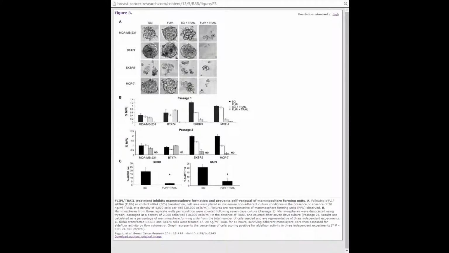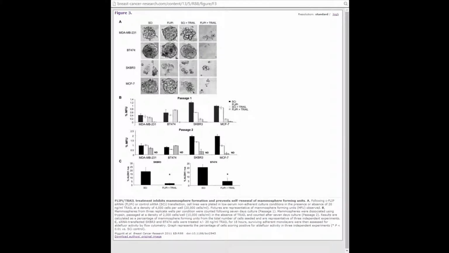The second column was treated by suppressing C-FLIP. The third column was treated with TRAIL alone. The last column was treated by suppressing C-FLIP and administering TRAIL treatment. Visually, suppressing FLIP alone had no real effect on any of the 4 cell lines tested.